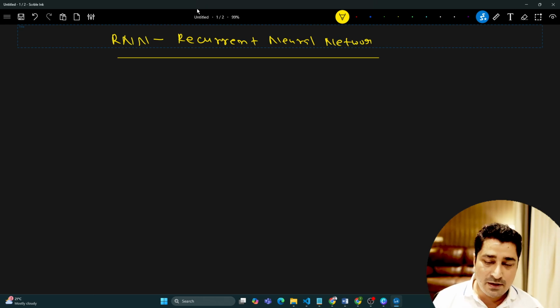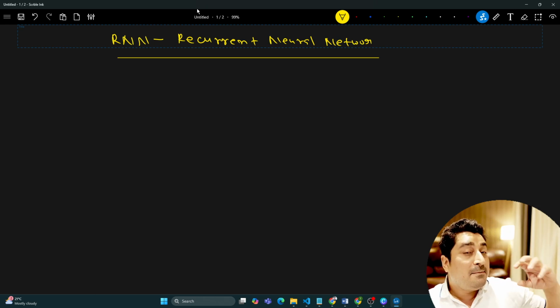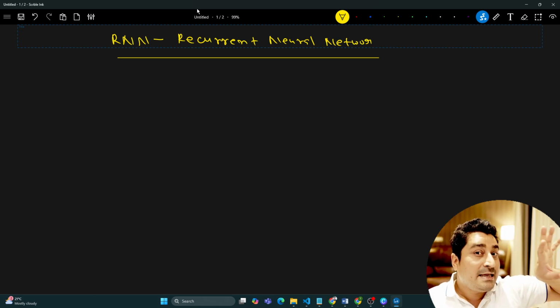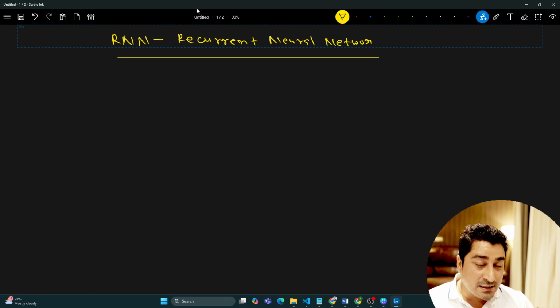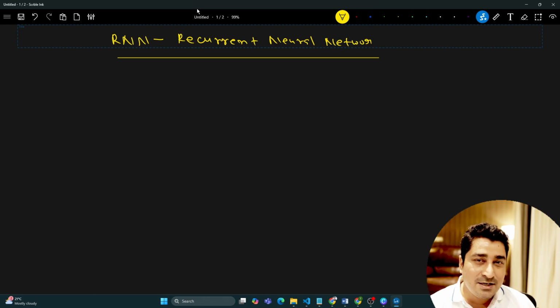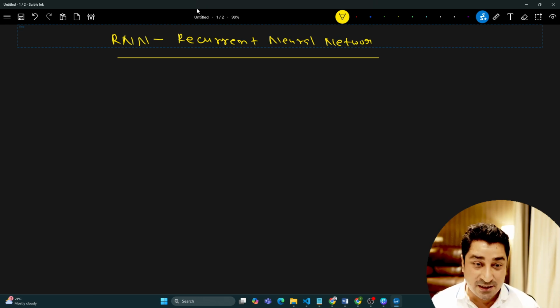And obviously, when the network gives me an output, it will consider my previous memory, my previous input, or my previous learning as well. It is not going to consider my current input as an independent input. This is where the concept of a recurrent neural network comes into the picture, which you use to solve multiple problems with respect to text, speech, or time series, wherever we have dependencies on the past.